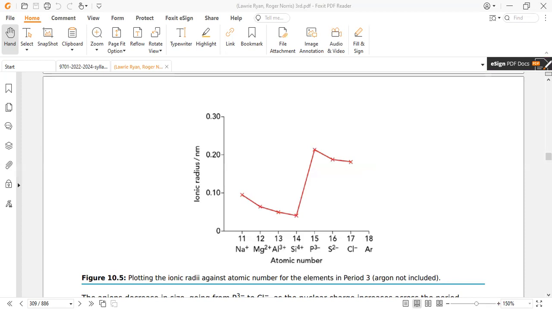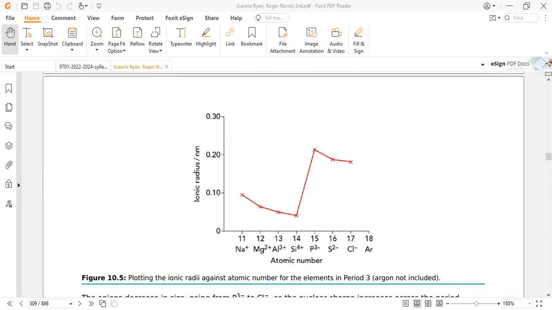For negative ions, as the magnitude of negative charge decreases, size also decreases. In the case of positive ions, as the magnitude of charge increases, ionic radius decreases. But in the case of anions, as the magnitude of charge decreases, ionic radius also decreases. From metal to non-metallic behavior, ionic radius drastically increases. So this graph is divided into 3 sections.